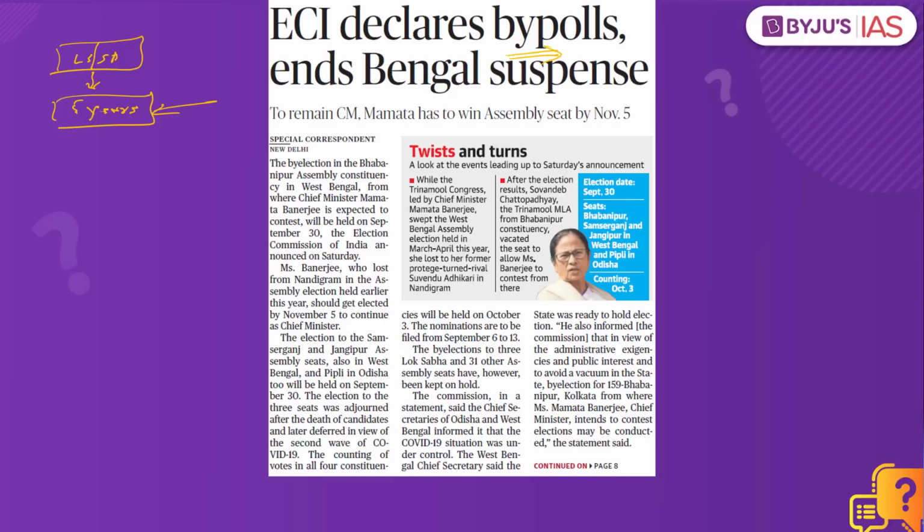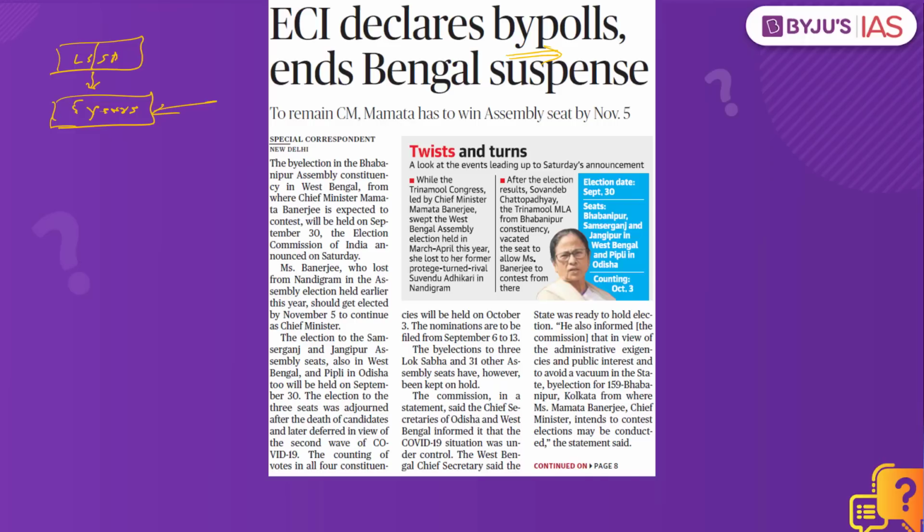So ideally, when it comes to the Lok Sabha or to the state legislative assembly, this person elected for that particular office will have to serve for a tenure of 5 years, but he does not complete these 5 years. There is a vacancy created during this period. That is when by-elections happen. So what is by-election? By-election is the election reconducted by the Election Commission of India for the same constituency for the remaining period of time.